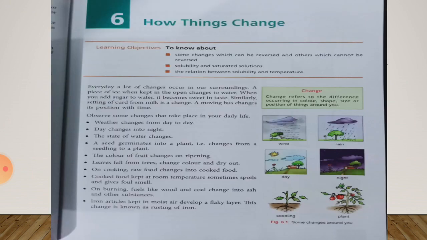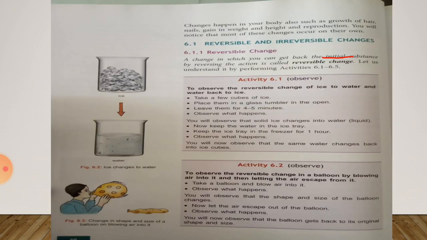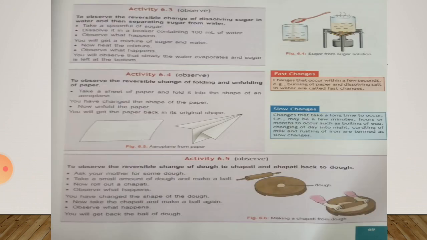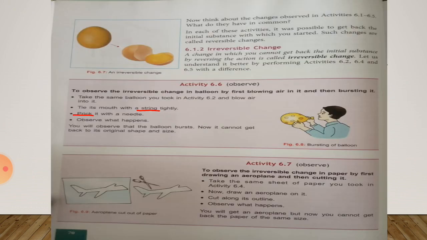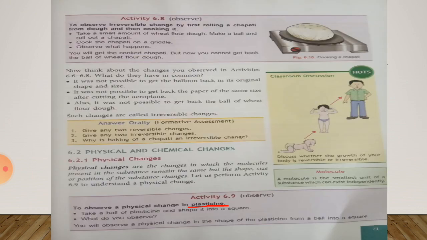In this chapter, we have seen some examples of changes. We have seen reversible and irreversible changes. And we were reading some activities of irreversible change. So in this class, we have to read activity 6.8 on page number 71. So students, open page number 71 in your science book and keep a pencil with you to underline hard words.